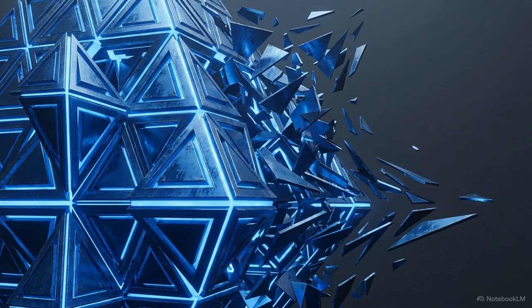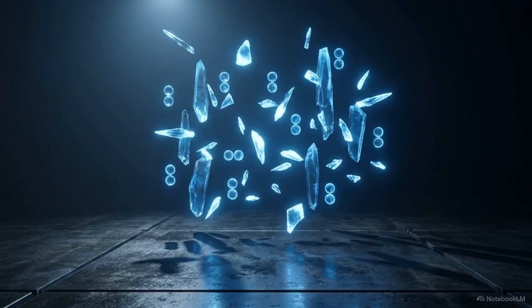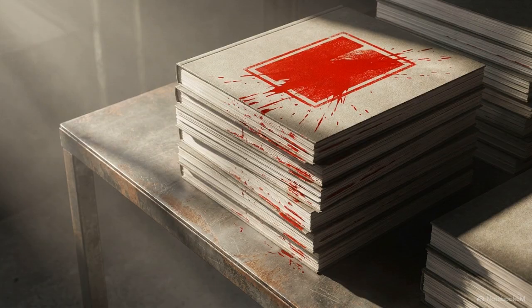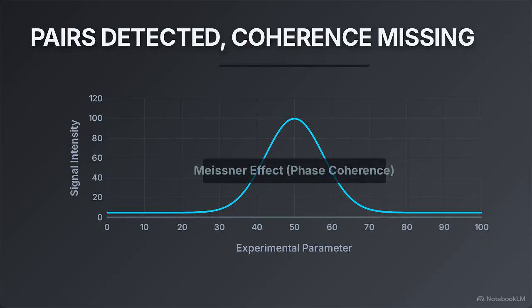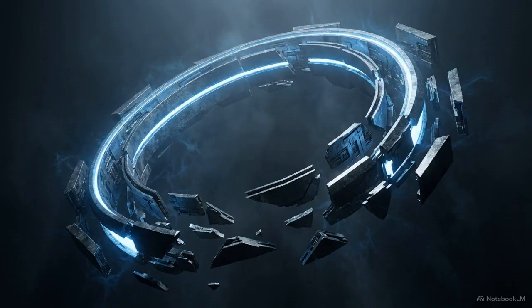Failure to reach this balance results in phantom coherence. Here, a material can possess the raw Cooper pairs, the amplitude, without the long-range phase coherence needed to bind them together. This explains the recent history of retracted claims, including the LK99 report. Researchers detected the signatures of electronic pairs, but could not find the phase-coherent Meissner effect required for true superconductivity. The presence of the pairs is only a starting point. The material must still satisfy the balance inequality to sustain a macroscopic state.